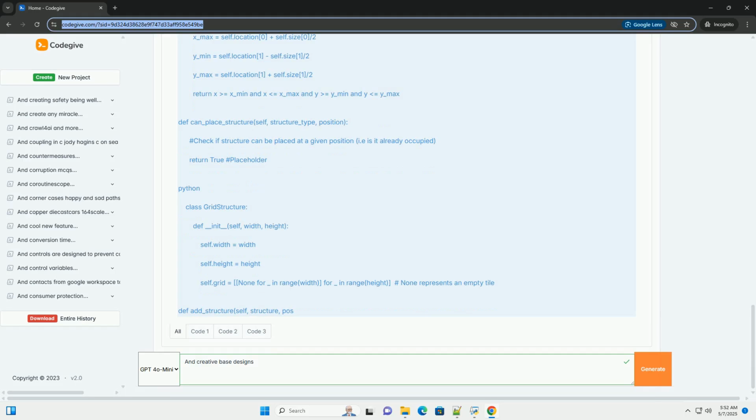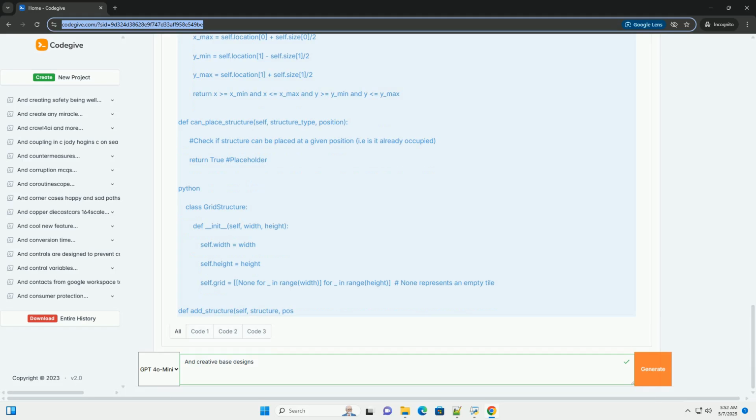Pseudocode example, graph-based. Three: list-based, or free placement. Concept: simply maintain a list of all the structures within the base and their positions. This provides maximum flexibility but requires more complex collision detection and spatial reasoning. Implementation: use a list or array to store the structures and their associated data: type, position, orientation. Advantages: very flexible in terms of structure placement and shape.